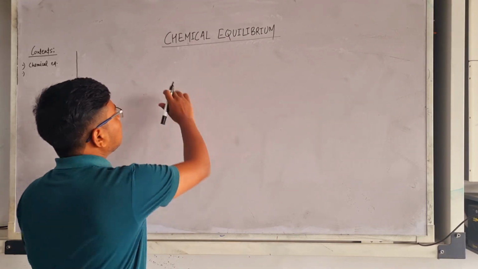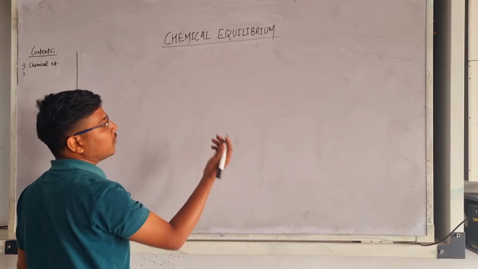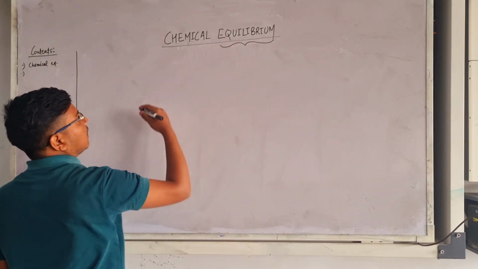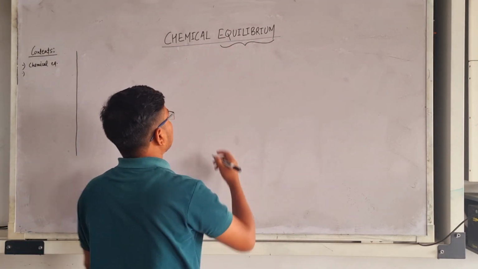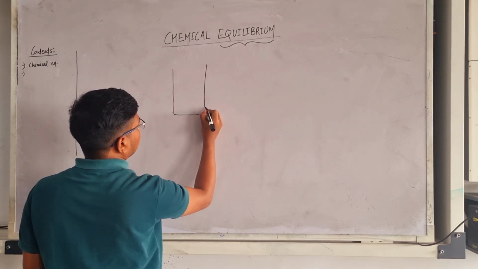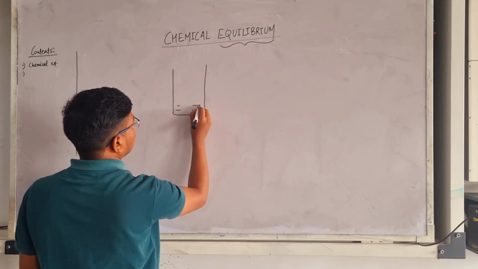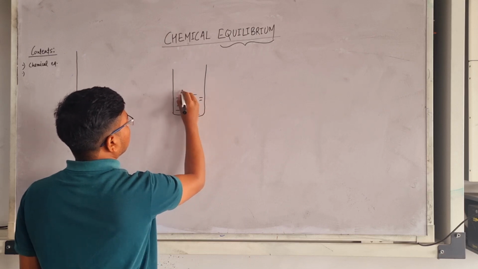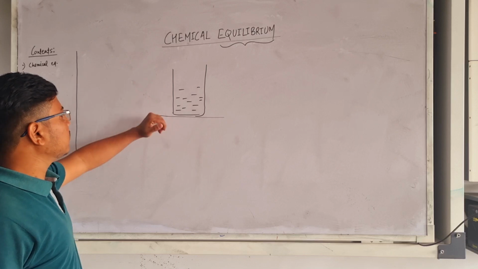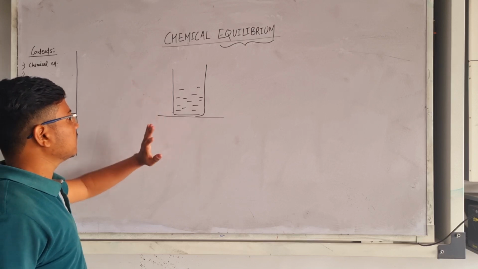Before understanding chemical equilibrium, we have to understand the term equilibrium. First of all, suppose a beaker filled with water is kept here. There is no external force or anything happening here.